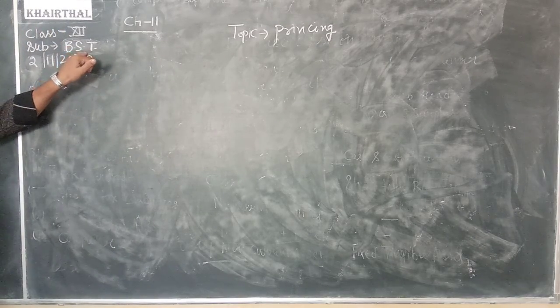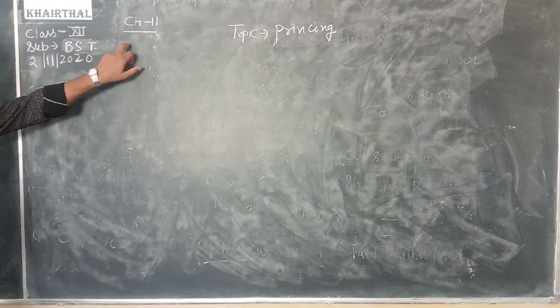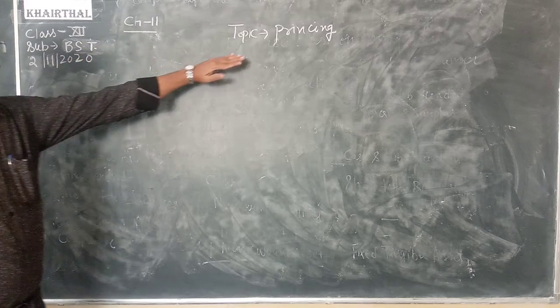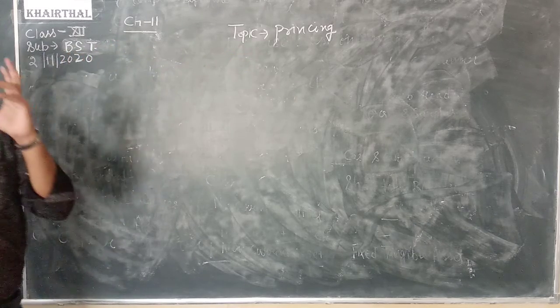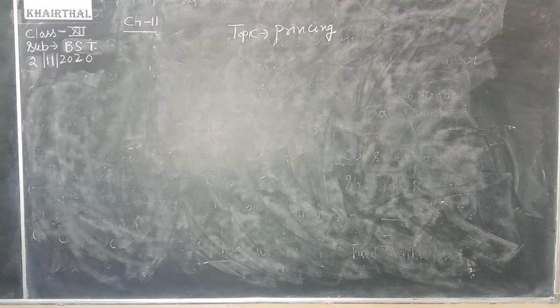Subject business studies, chapter 11. Today we will start a topic, pricing. So how to fix a price of a product? Price is a main element regarding the customer's point of view. So price means the money value to be charged.